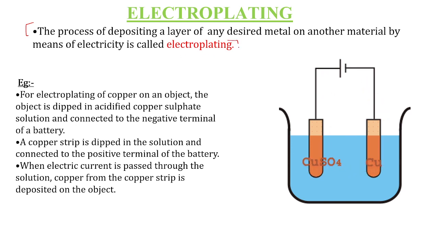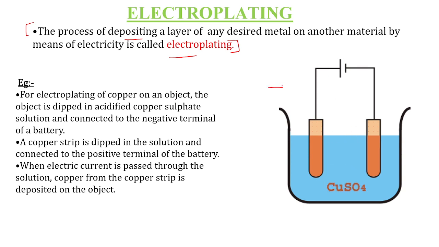We have already seen that when a chemical reaction takes place in an electrolyte, there are certain indicators. The first indicator was deposits of metal at the electrode. This deposit of metal at the electrode has an application, and that application is called electroplating. Electro means using electricity.